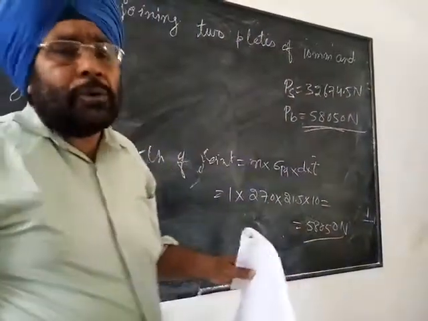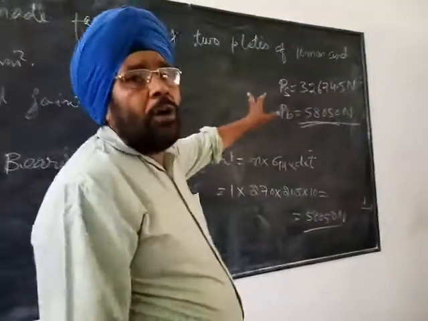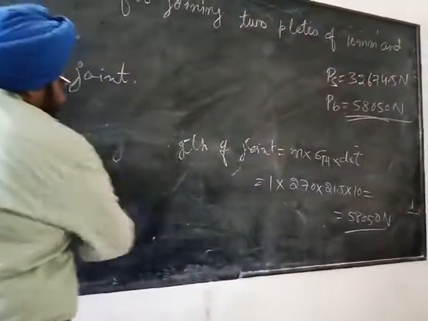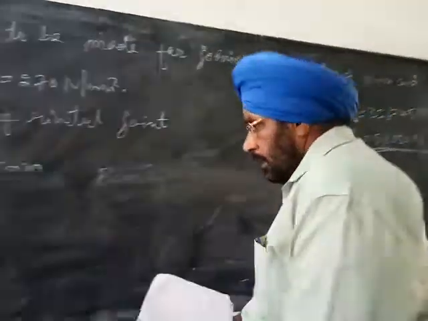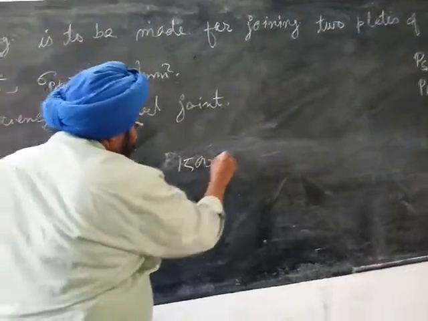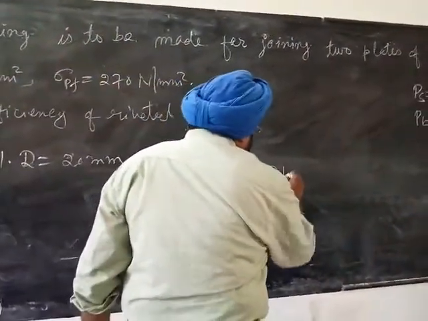Then already I have told you that tensile strength of the plate is equated with the shear strength of the joint or bearing strength of the joint, whichever is less. So this is the tensile strength of the plate, 150 into P minus 21.5.